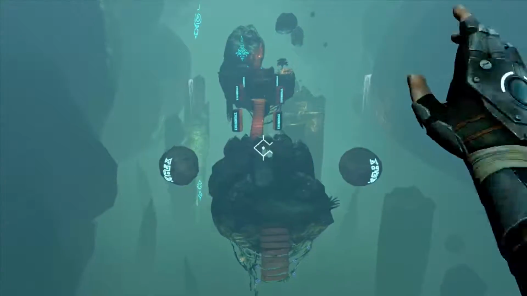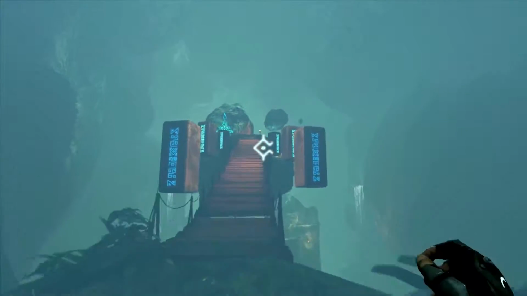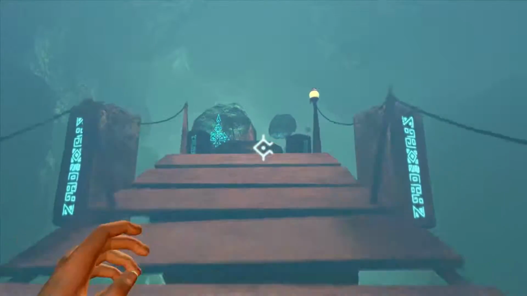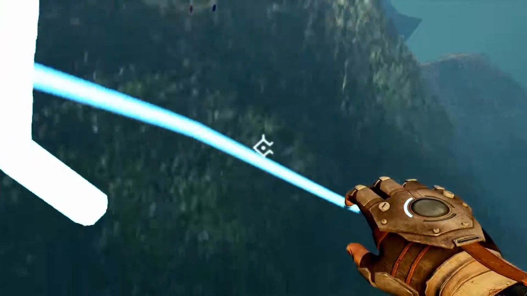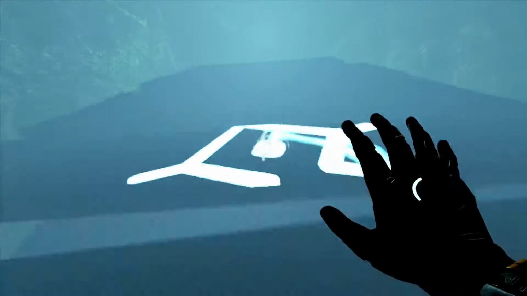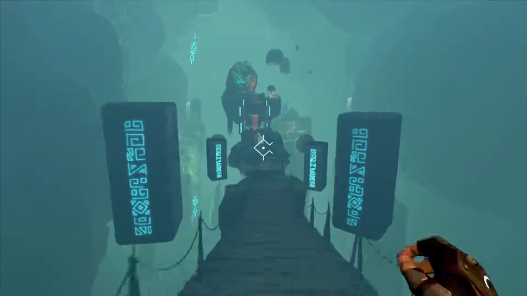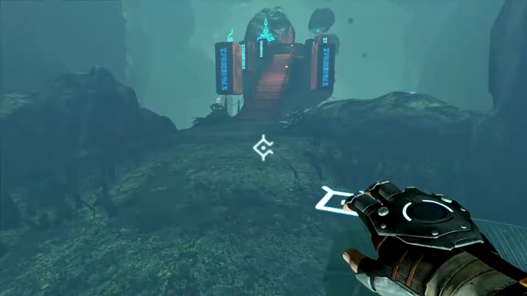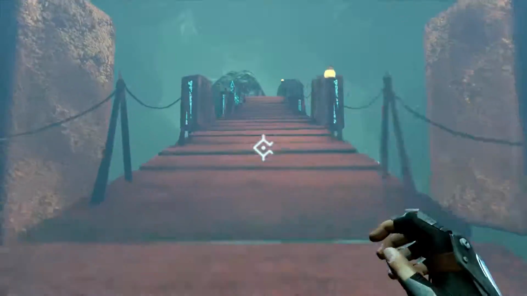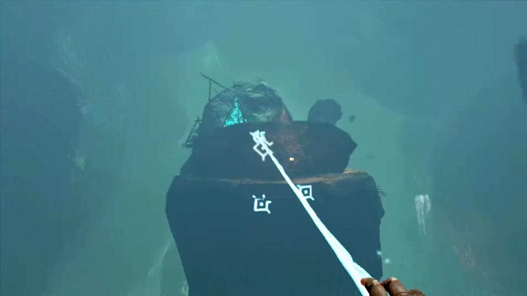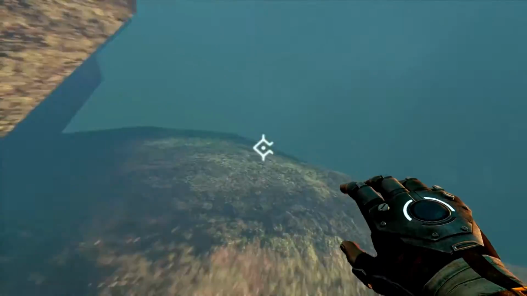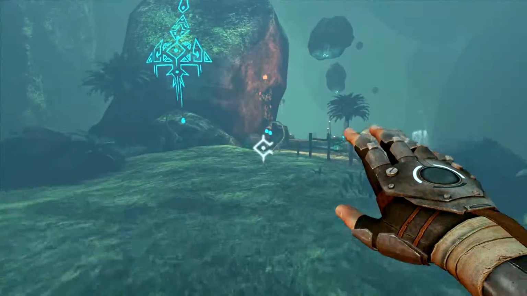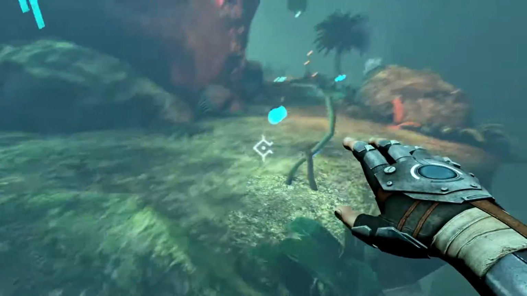But we were right about the gauntlet. It shows how many energy grapples we have left. No, okay. This game makes me want to move fast, which is why we're dying so much. It's because it has that kind of Mirror's Edge feeling of free running and just going for it and getting the speed built up and just never stopping. And I love that. I love that so much.